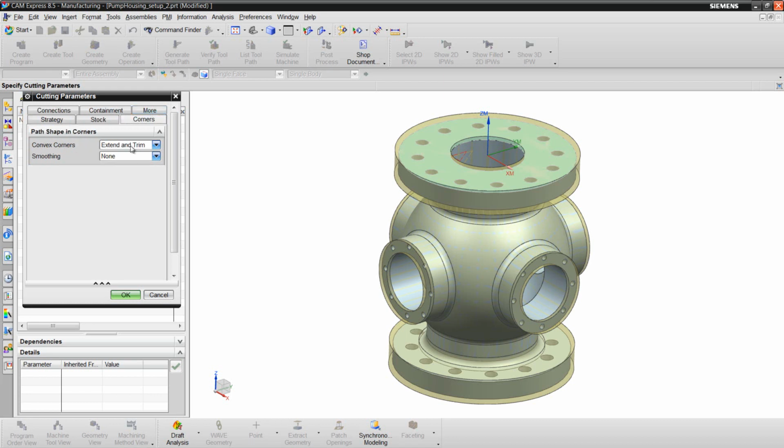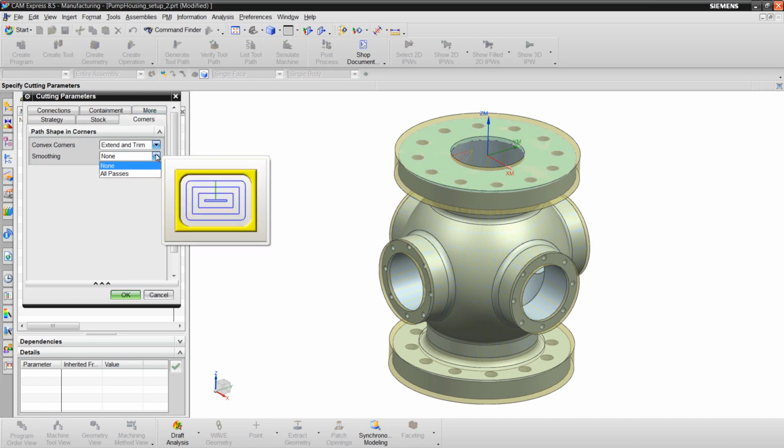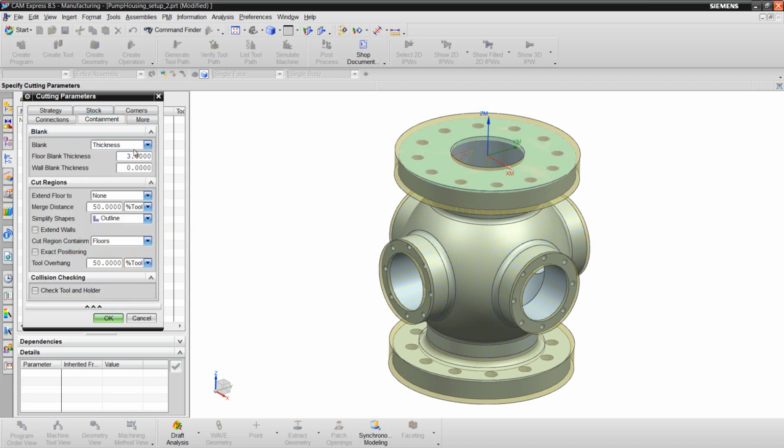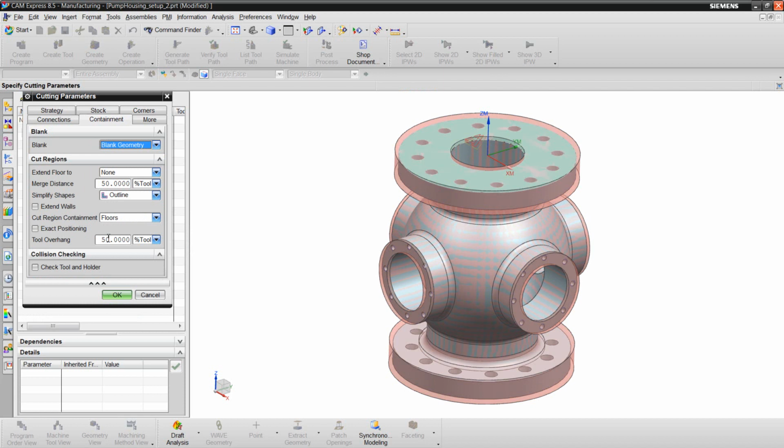Under corners, I'll set path smoothing for all passes and leave the default parameters. Finally, under containment, I'll set the blank geometry as the blank, and I'll specify the tool overhang at 75%. Choose OK.